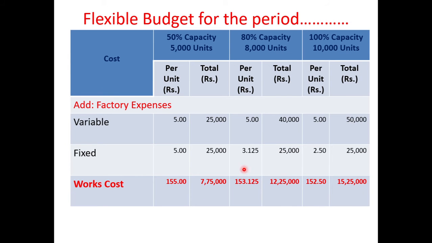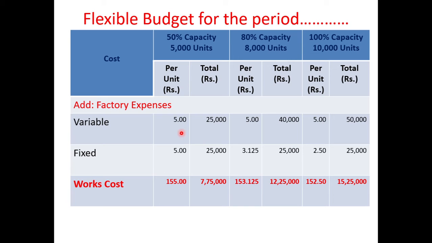Next, we are going to add the factory expenses. In these factory expenses, it is given 50% variable and 50% fixed cost. Here the amount given in the problem for factory expenses is 50,000 total. Now 50% of 50,000 means 25,000. Okay, 25,000 is variable cost and 25,000 is the fixed cost.